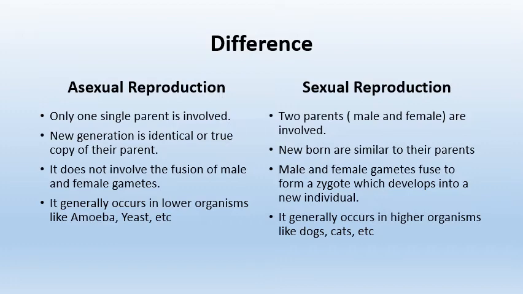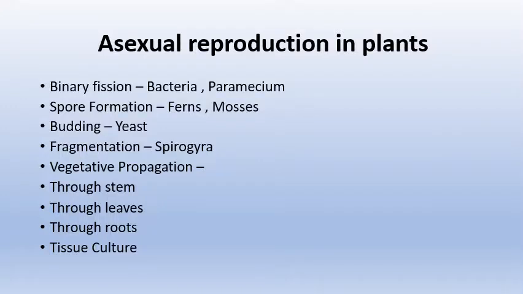Asexual reproduction is generally seen in lower organisms like amoeba, yeast, etc., whereas sexual reproduction generally occurs in higher organisms like dogs, cats, etc. Then we discussed the various methods of asexual reproduction in plants like binary fission, spore formation, budding, fragmentation, vegetative propagation through stem, through leaves, through roots, and tissue culture.